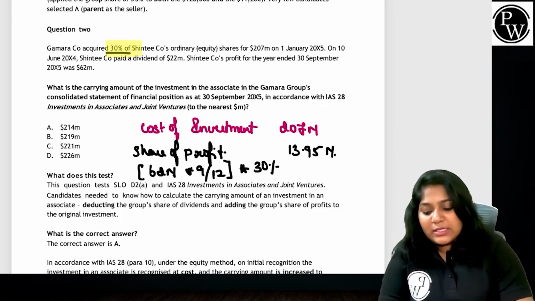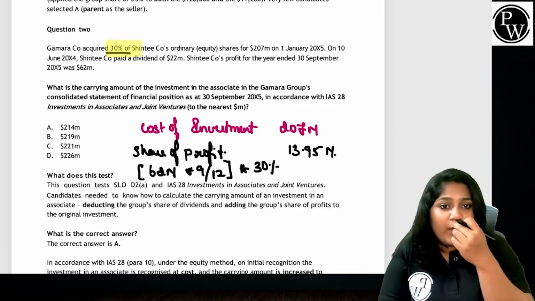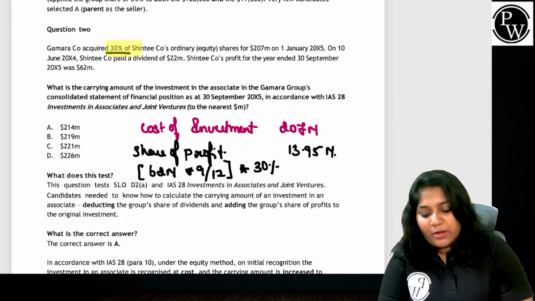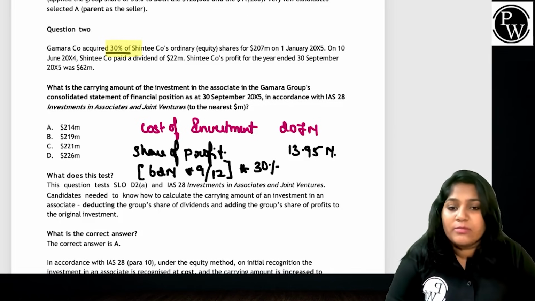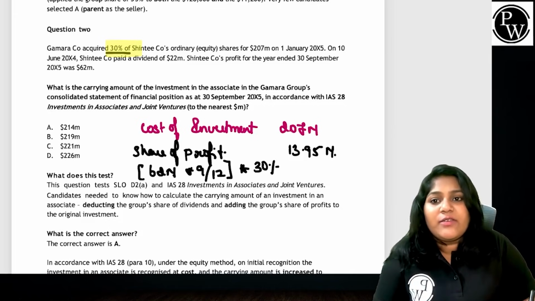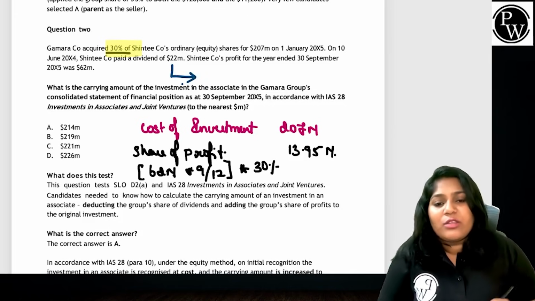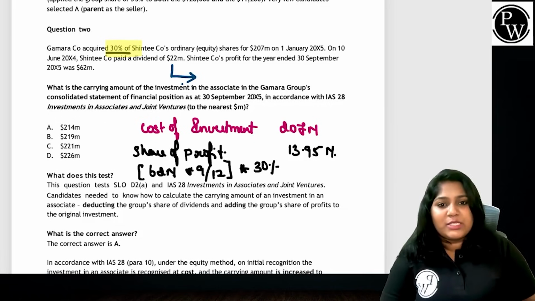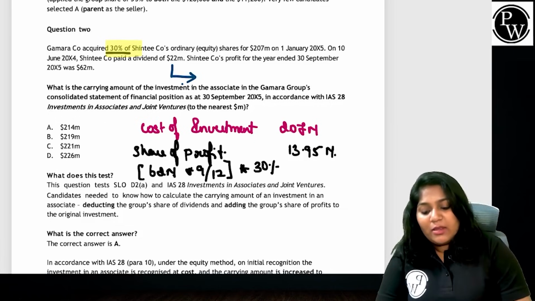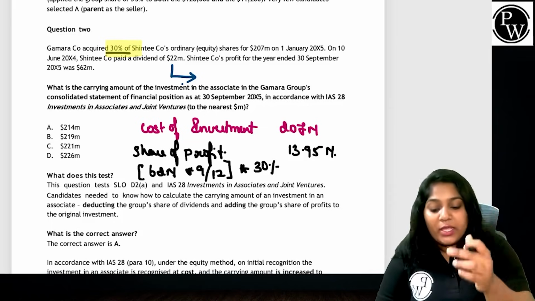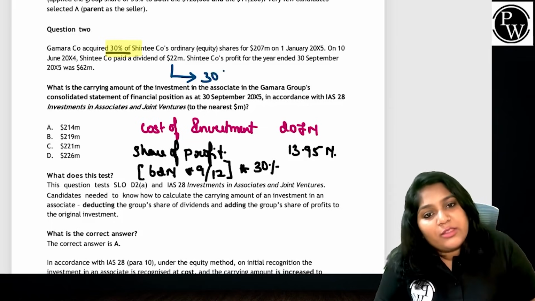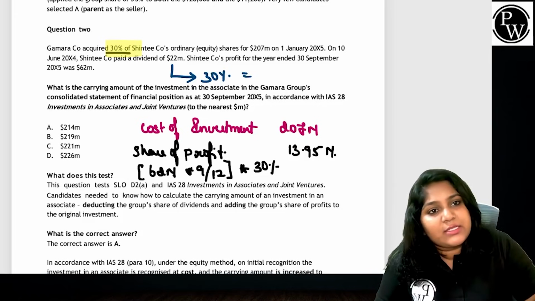We made a profit of 62 million for the whole year, but I acquired only on 1st Jan X5. So it's my job to prorate it by 9 by 12, and on that, we get only a 30% share. That is 13.95 million. But they also paid a dividend. When they paid a dividend, don't prorate it for the number of months. Dividend is not paid for the number of months. In this 22 million, they would have paid 22 million to all the shareholders. For the parent company, Gamara, they would have paid only 6.6 million. So you have to take only 30% of it, 6.6 million.